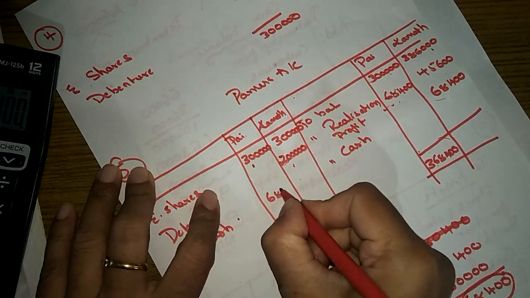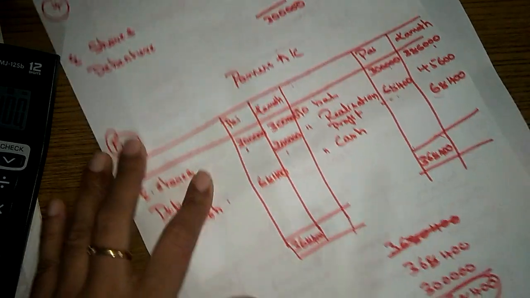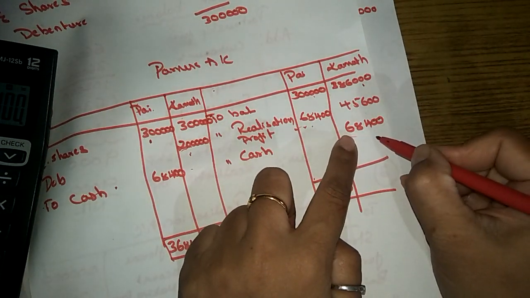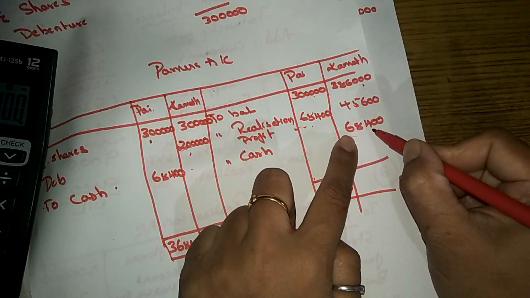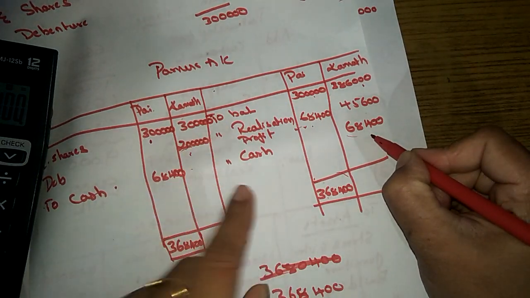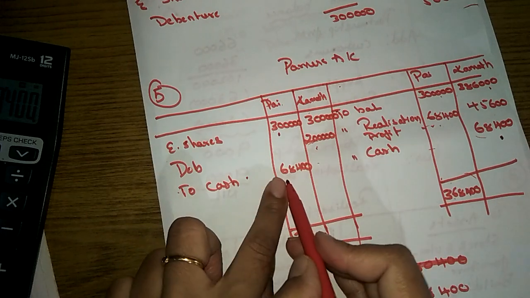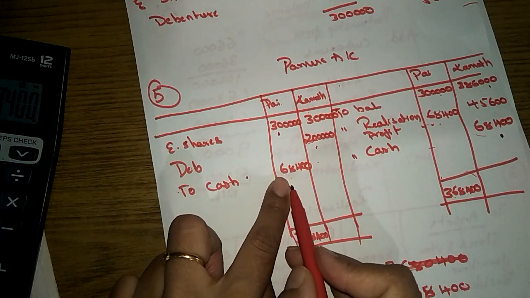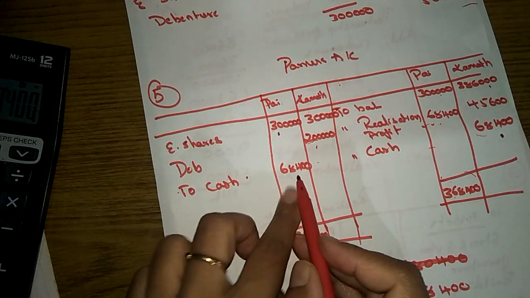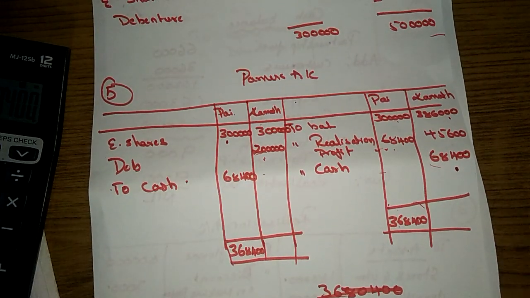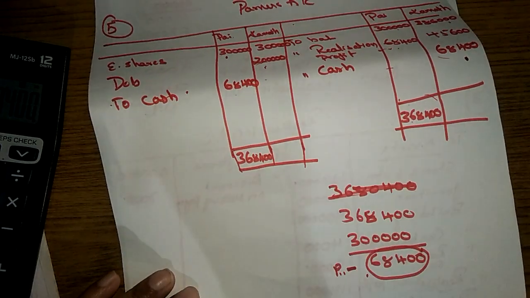How much? 68,400. Hope you got this. So whatever extra payment was made to Kamath, he is going to bring that payment in cash into the partnership, and that cash has to be paid to Pi account. That is 68,400. So this is the problem number 24.